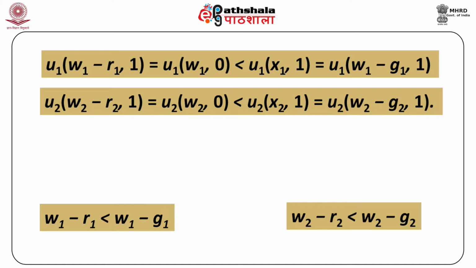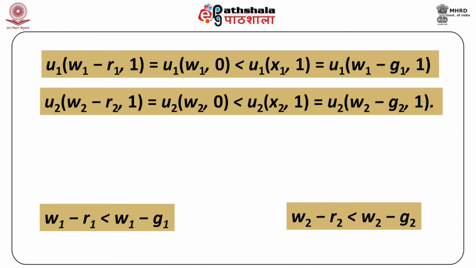Using the definition of reservation prices R1 and R2 and the budget constraint, we can write U1(W1 - R1, 1) = U1(W1, 0) < U1(X1, 1) = U1(W1 - G1, 1). And similarly for agent 2, U2(W2 - R2, 1) = U2(W2, 0) < U2(X2, 1) = U2(W2 - G2, 1).